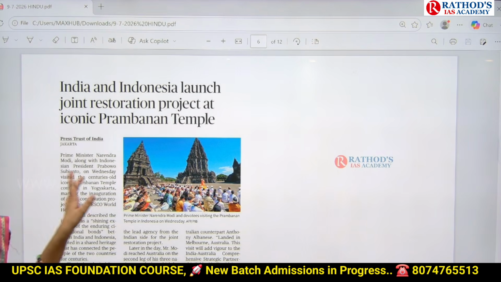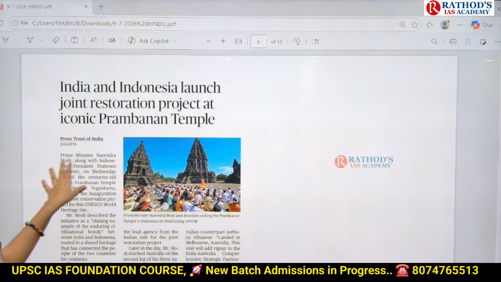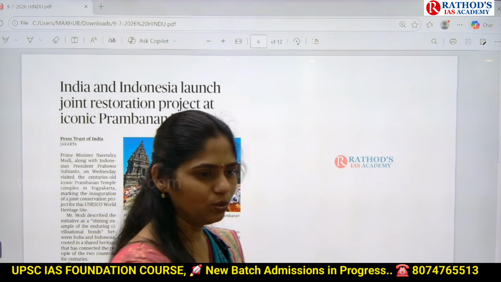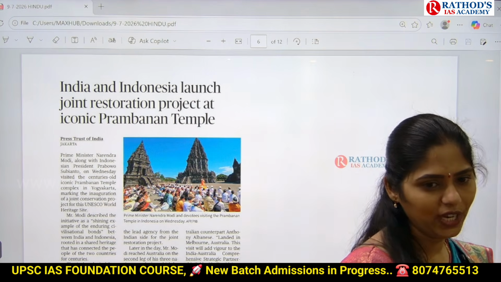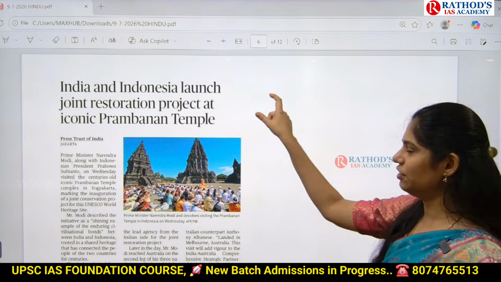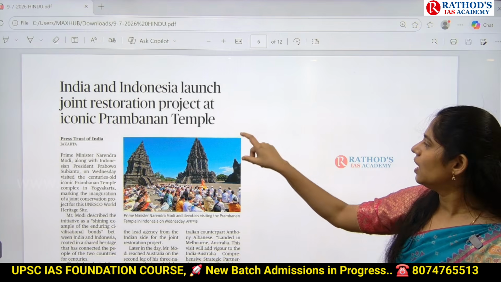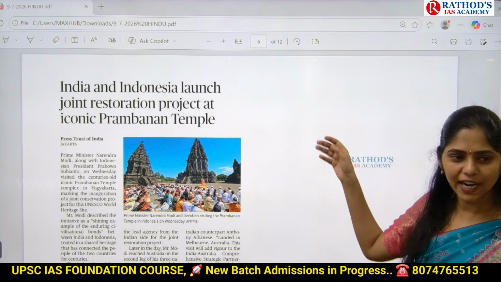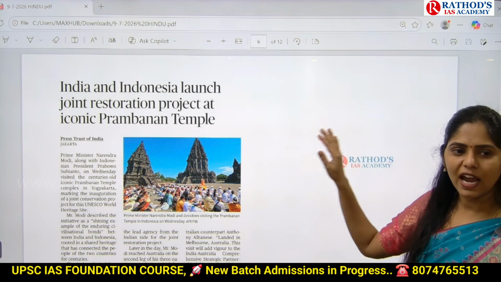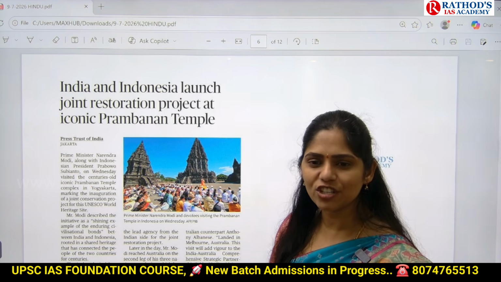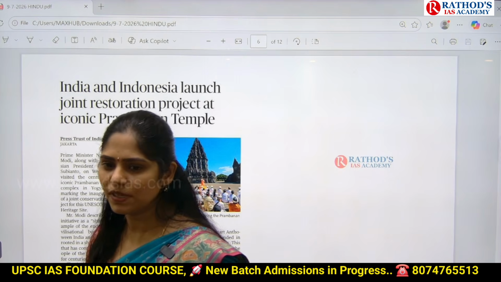And one more international temple is in news now. It is Prambanan temple. So by taking these two, UPSC can frame you a question. Consider the following pairs. Preh Vihar temple, Cambodia. Prambanan temple, Indonesia. And they may add one more pair, and they may ask you, identify how many of above pairs are correct. That is a possible question.